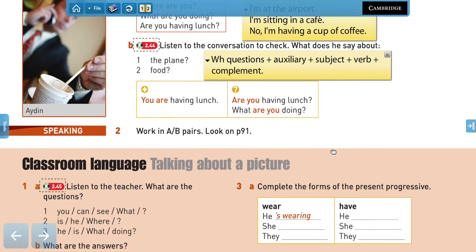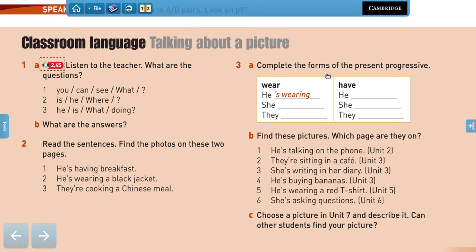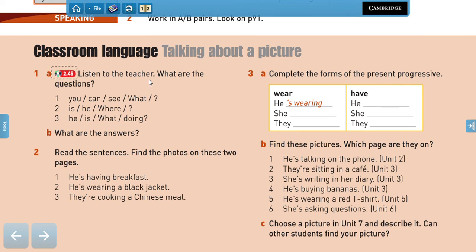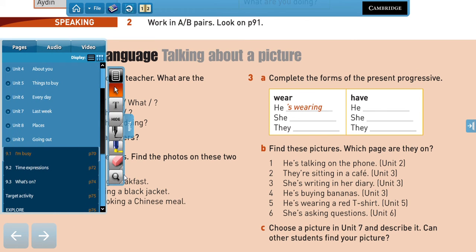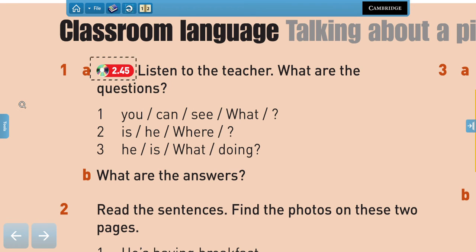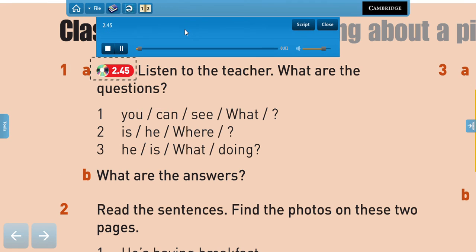Now, let's see the final part in which we talk about classroom language, talking about a picture. So listen to the teacher. Of course, I am the teacher. What are the questions? Now, let's listen to a different teacher and try to identify the questions in this listening. All right? Track 45.